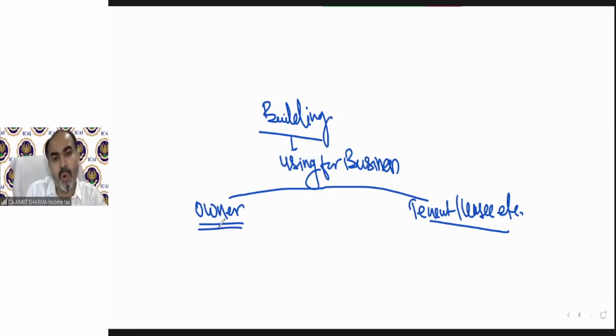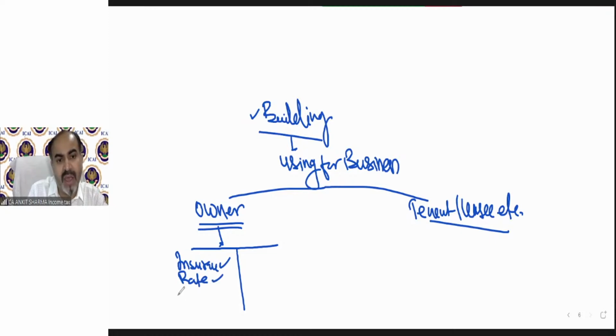So if you are an owner, then in respect of that building, under trading and P&L account of income tax, we can claim insurance as an expense if we paid, rates and taxes like house tax, etc. if we are paying for that, and repair and renovation, which is of revenue nature.